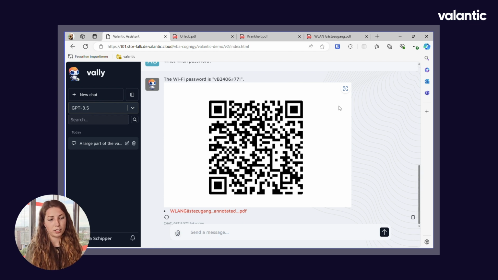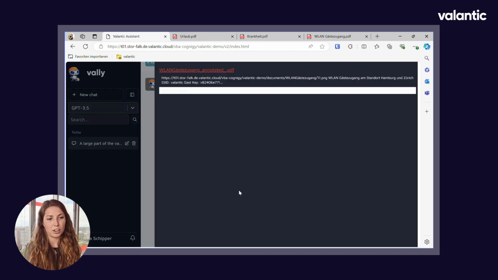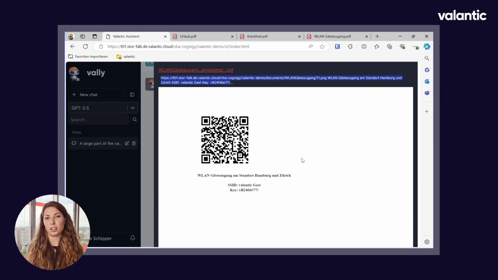in the chat. And here we can also have a look into this document. This is a really plain document where just the Wi-Fi password is given, the name of the Wi-Fi, and also the QR code.